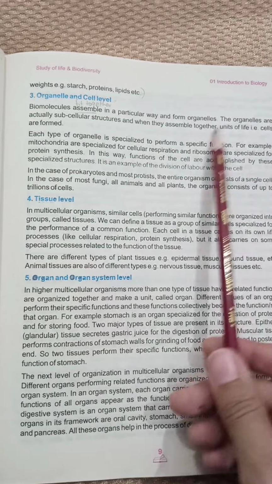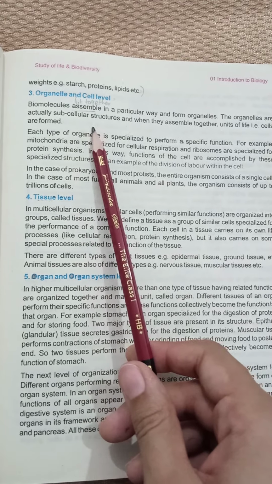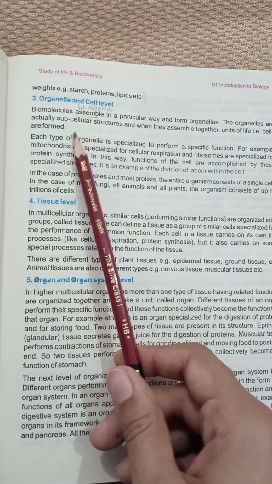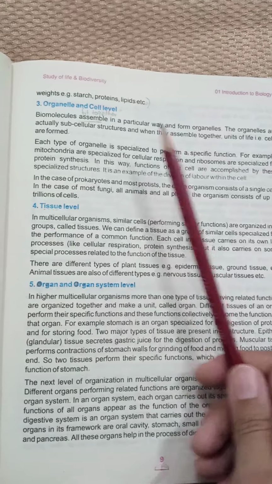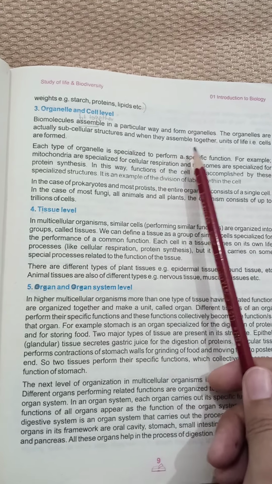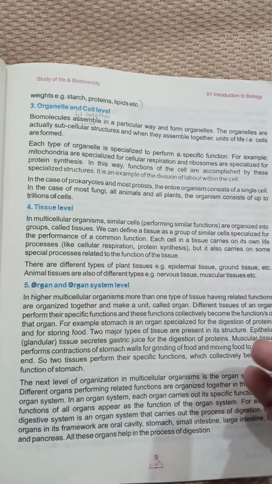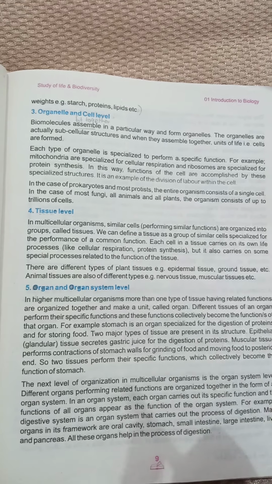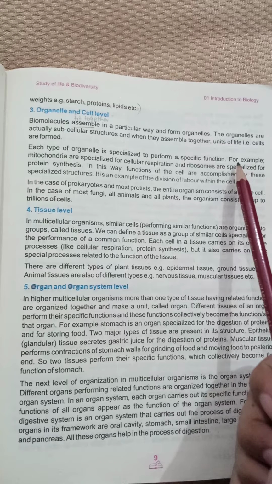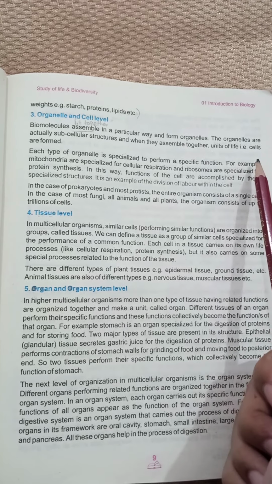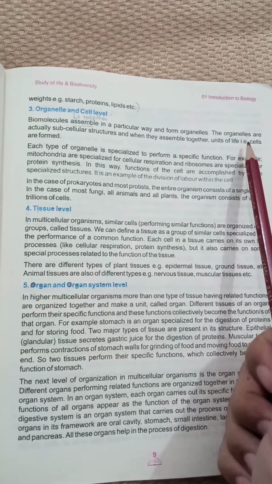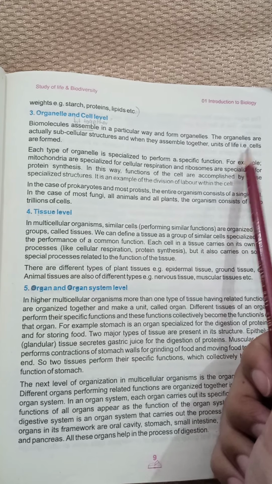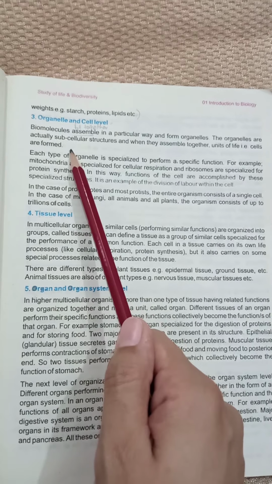And what are organelles? Organelles are actually subcellular structures. Subcellular means the sub part of a cell structure. When different subcellular structures combine together, fit together, then the unit of life forms. What is the unit of life? That is the cell. If the question comes, how does the unit of life form, so you will write this complete answer.